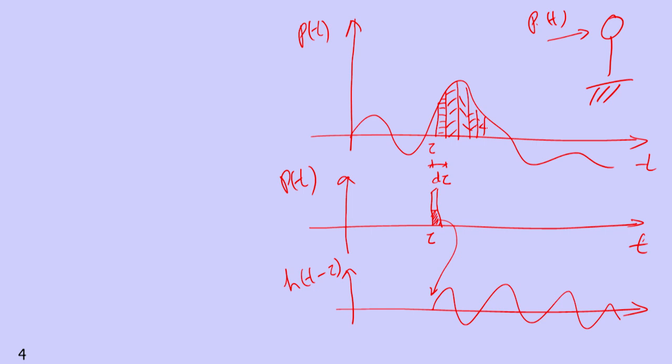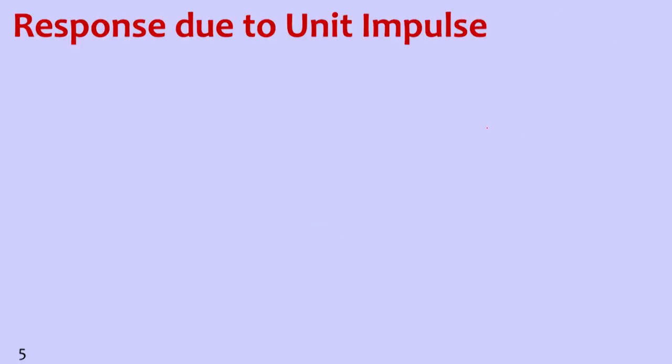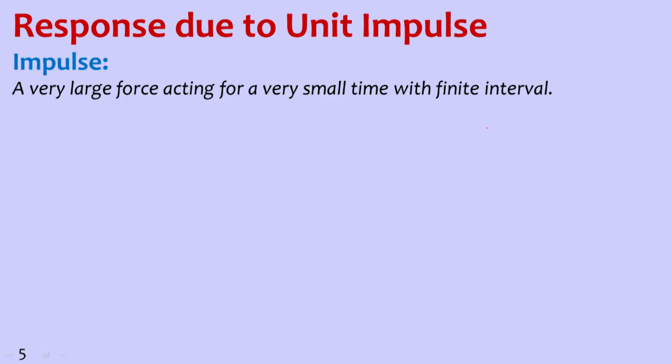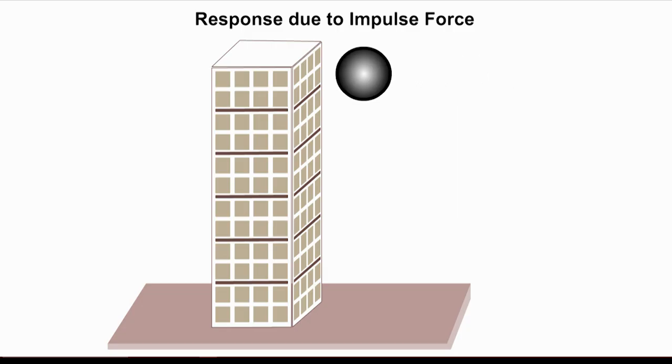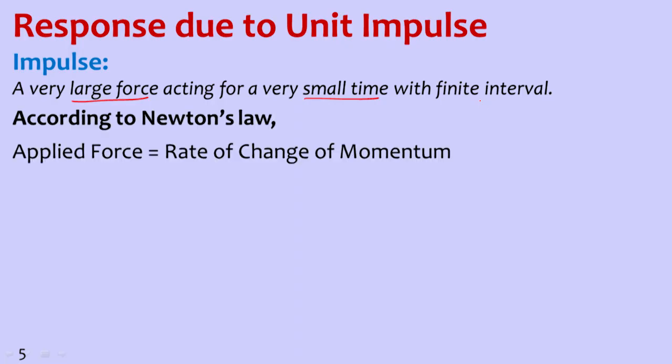Now, let us continue. Response due to unit impulse: a very large force acting for a very small time, with finite time interval. According to Newton's law, applied force is equal to rate of change of momentum.